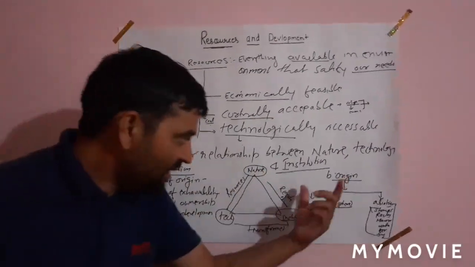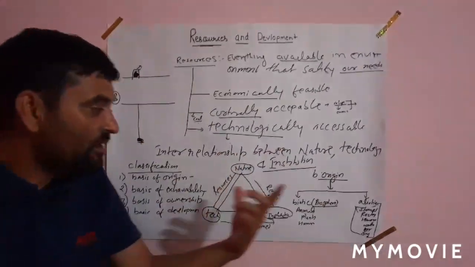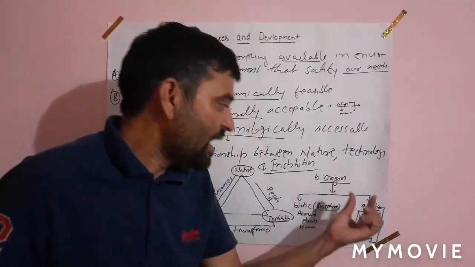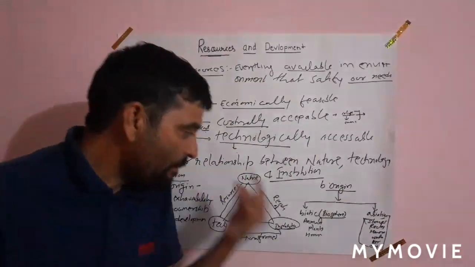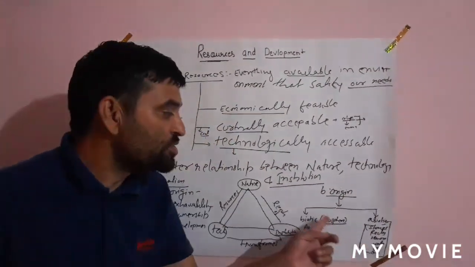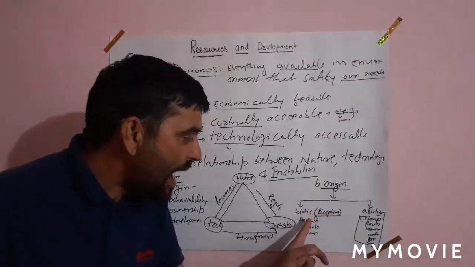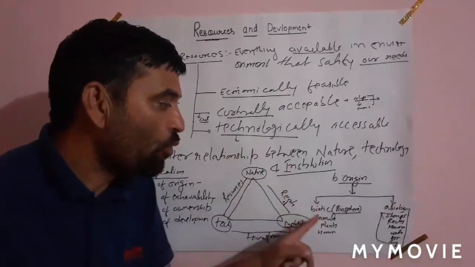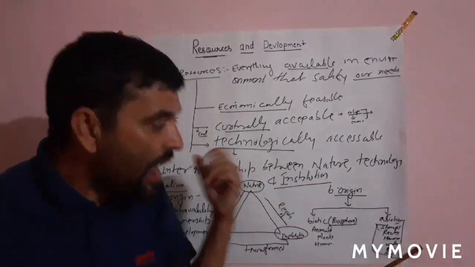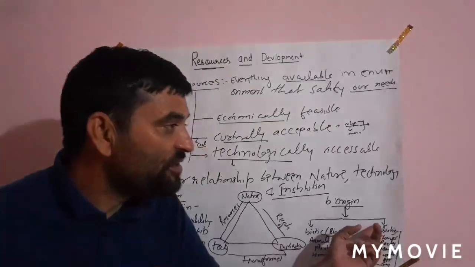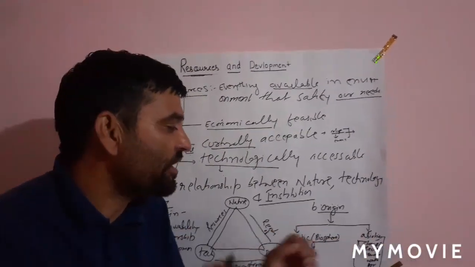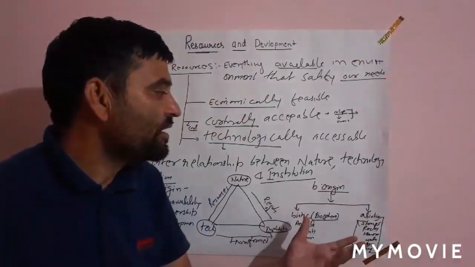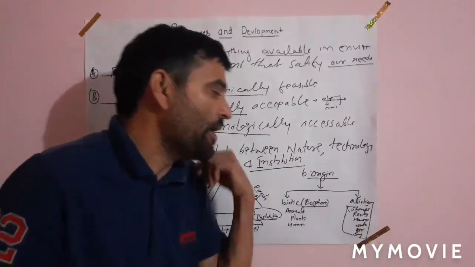So we have done that. On the basis of origin, the resources can be classified in two parts. One is the biotic resource and second is the abiotic resource. Biotic resource means the resources which are obtained from the biosphere and have life. For example, plants, animals, human beings. And the abiotic which does not have life, जिनमें जिंदगी नहीं होती, rocks, minerals, water, air, many examples are there, and these are known as abiotic resources.